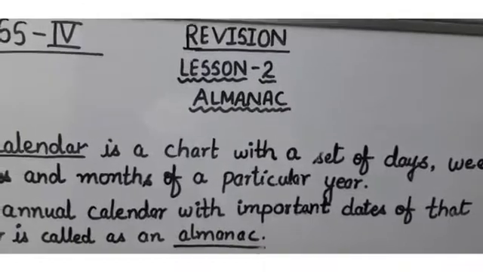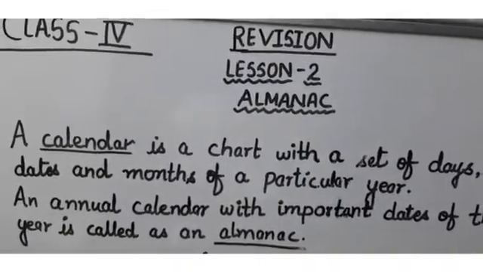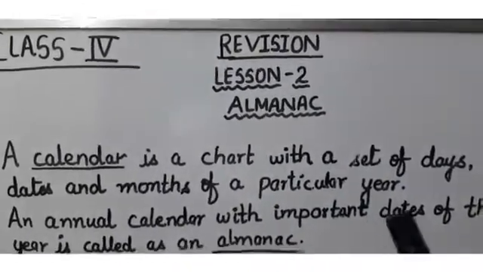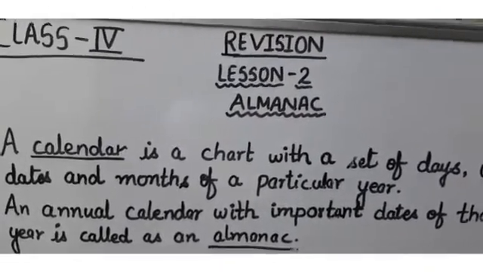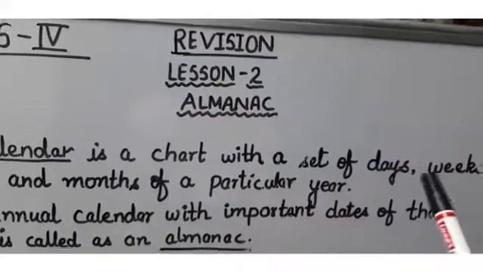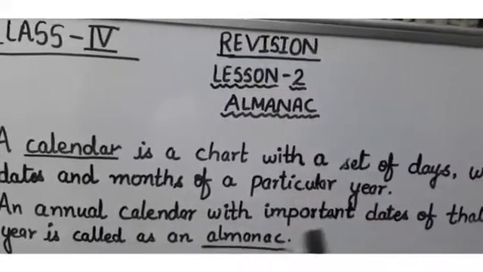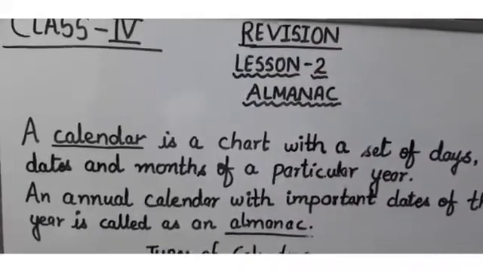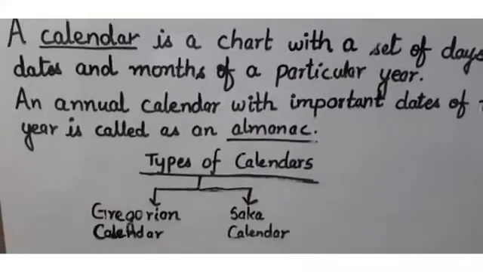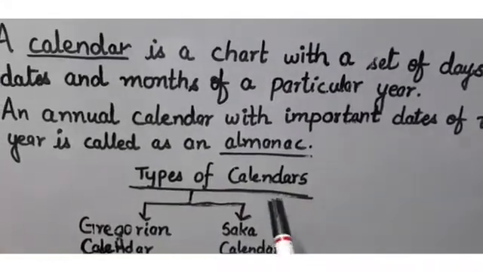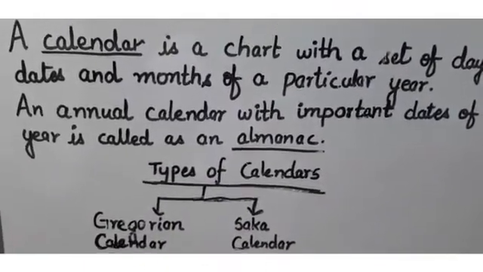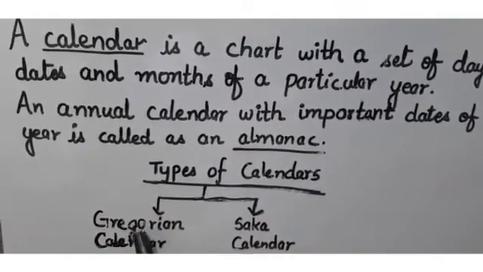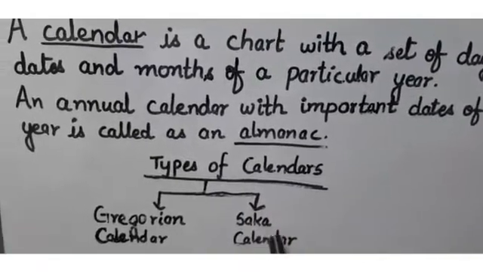Important dates means a few festivals, like Independence Day, Republic Day, Diwali, Holi, Eid. These are mentioned in an almanac, but in a calendar only the set of days, weeks, dates and months are mentioned. Then next come to types of calendar. There are many types of calendar, but mainly we use only 2 types: the first is the Gregorian calendar and the second is the Saka calendar.